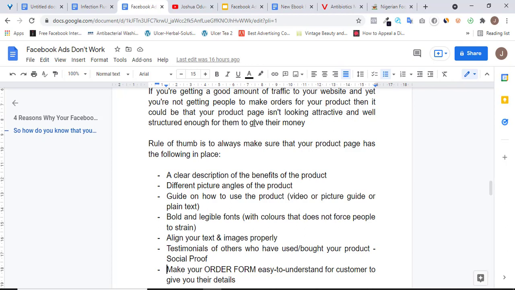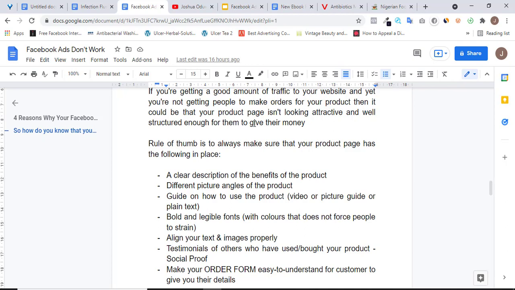And most times what I like to do is ensure that they are always at the center. Make sure it's always at the center instead of aligning to the left or to the right. Make sure they're always at the center of the page, so that once somebody is scrolling through the page via their mobile phone, they can see the image properly, they can see the text properly. All right.